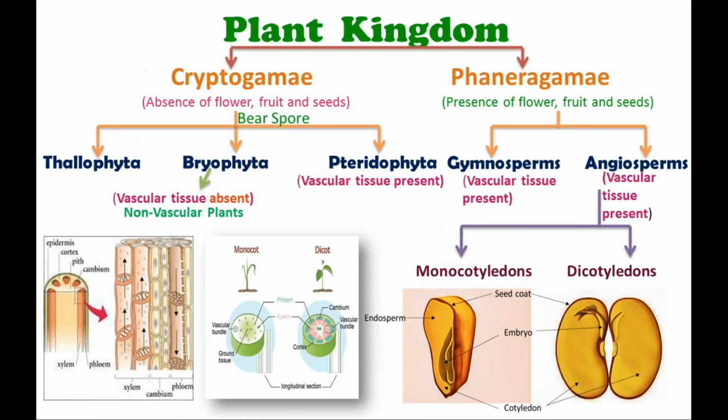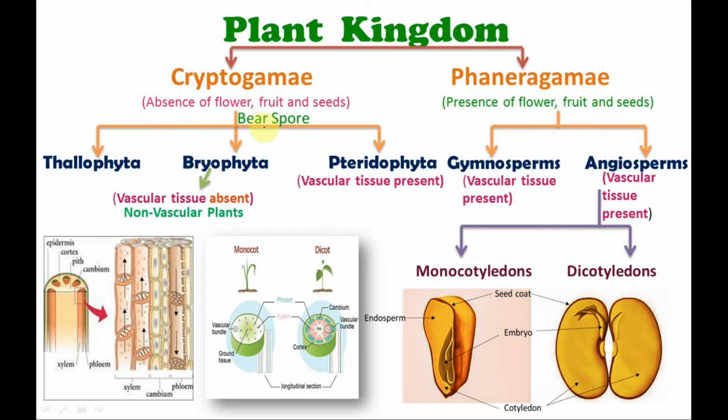Let's talk about the more technical classification of the plant kingdom. We classify the plants into broadly two categories, cryptogamy and phanerogamy. The cryptogams are those classes of plants which do not have flowers, fruits and seeds, but instead of the seed they bear spores, which help them in reproduction, whereas the second one, the phanerogams, have flower, fruit and seed in them.